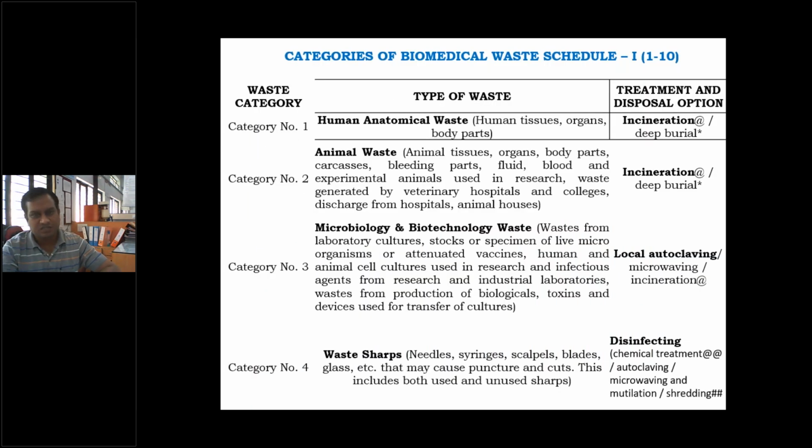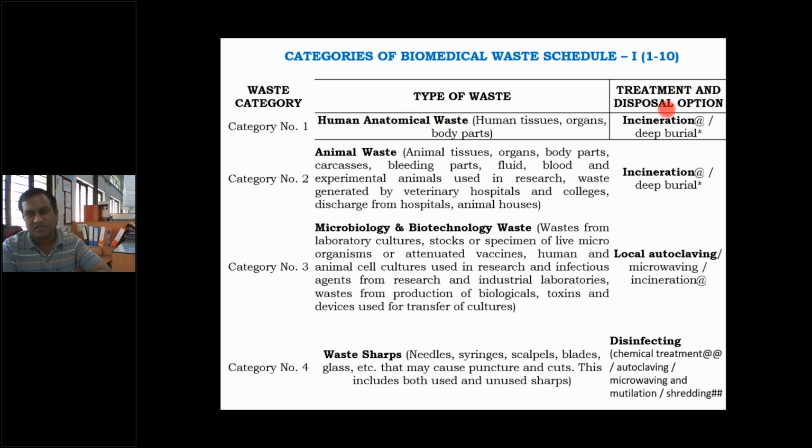So these are the categories from Schedule 1, that is from 1 to 10. There are 10 categories under this biomedical waste rule. Category number 1 is human anatomical waste. That is human tissues, organs, body parts, etc. These are the examples where category number 1 applies.